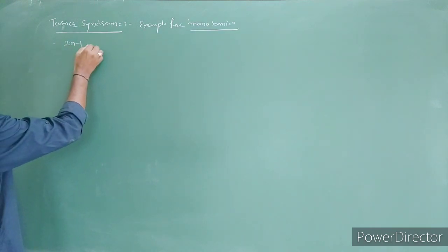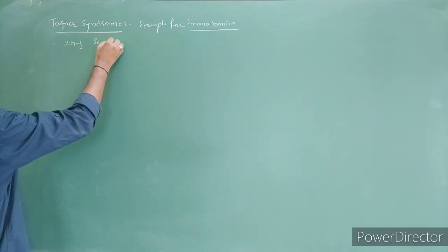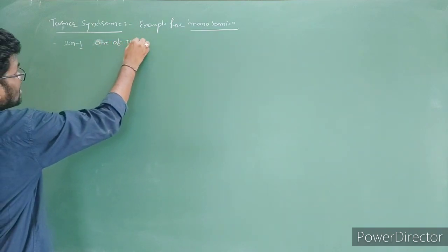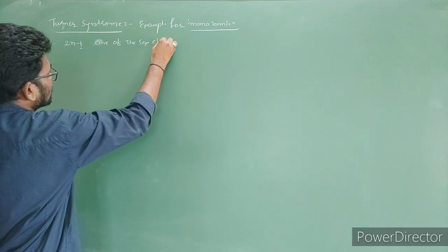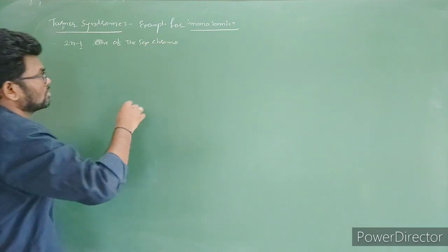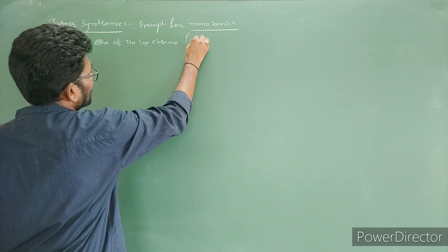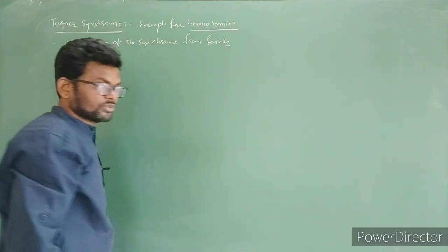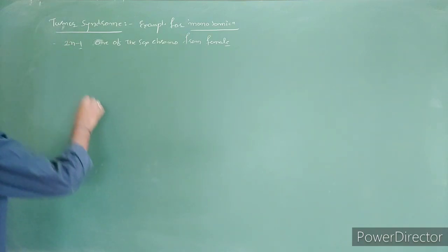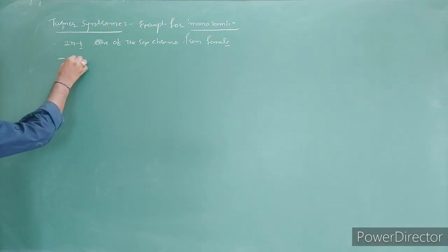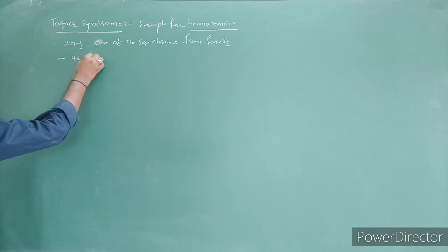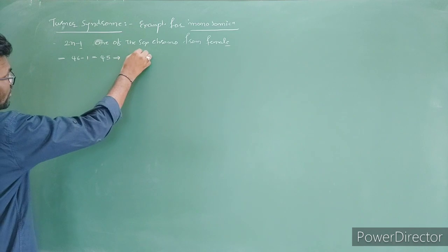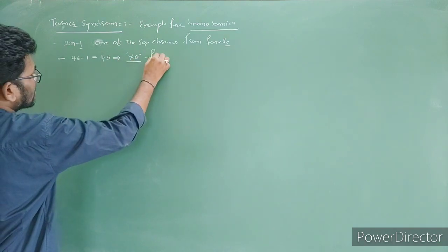So which chromosome is lost here? Sex chromosome. One of the sex chromosomes from the female is going to be lost. It becomes 46 minus 1, that is 45 chromosomes. What you have to write? X0 condition, females are formed.